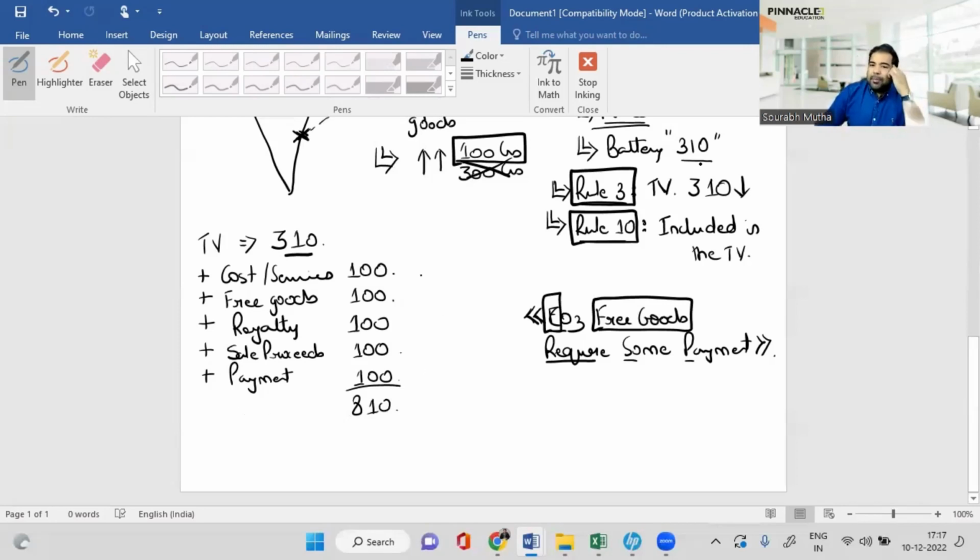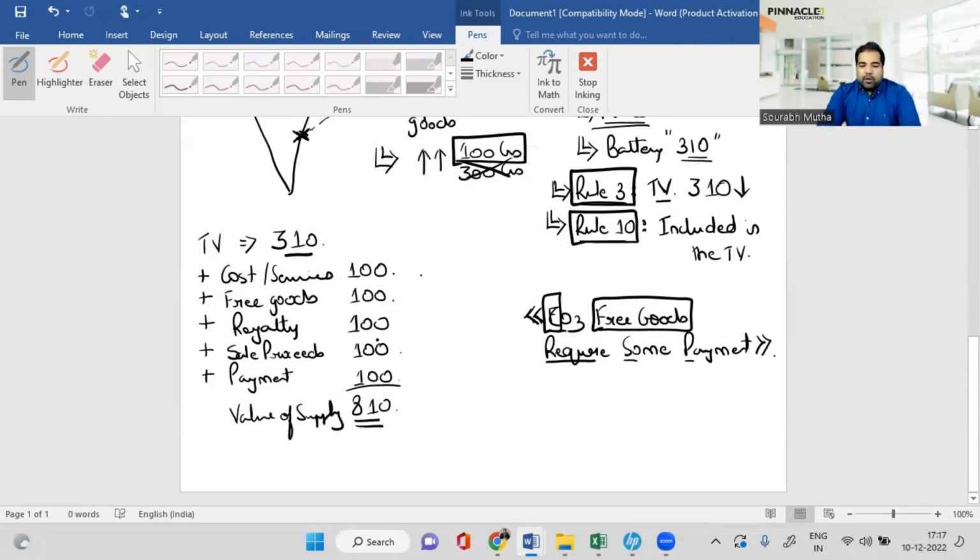Now, why did I say the batteries are 310 rupees? Because I want you to remember two rules which you have to quote in the exam also. Yes, in my sessions, I want you to remember sections, the rules, the case laws, and I have various shortcuts to remember, like this 310 rupees battery. So rule 3 tells you take the transaction value. Rule 10 tells you that add these items. And now once we've added these items, this is basically called the value of the supply.